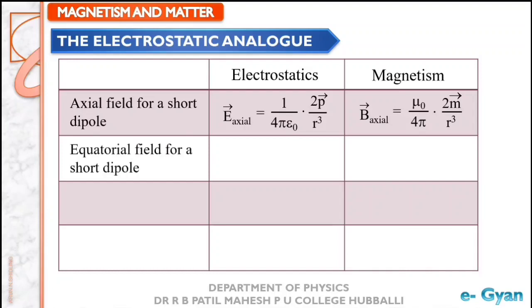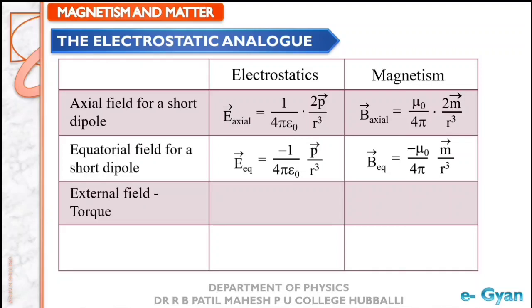Similarly, if we check for the equatorial field, we get E equatorial is equal to minus 1 divided by 4 pi epsilon naught P divided by r cube. After replacement, we have the equation in magnetism, that is B is equal to minus mu naught divided by 4 pi m divided by r cube, which is already derived in our context.